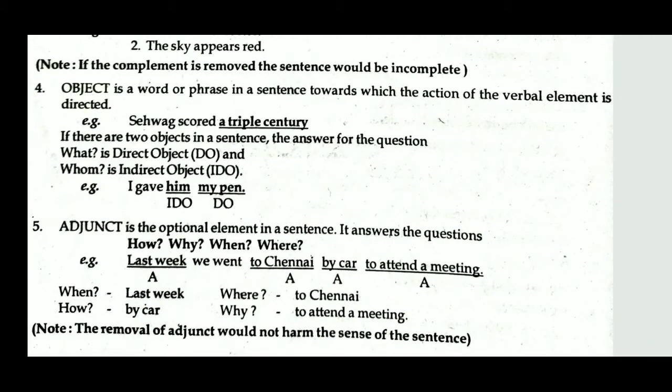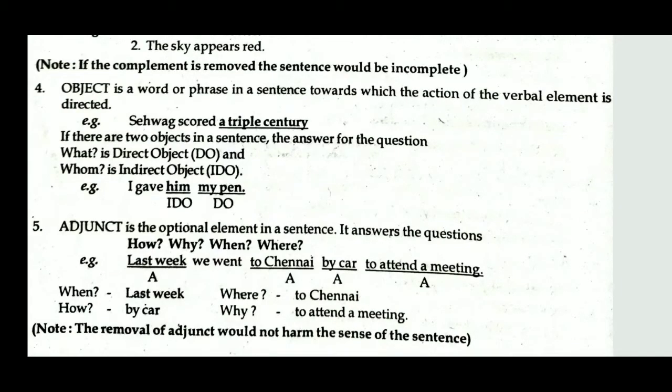You have to ask the question, what did I give? My pen. So the answer for what is my pen, which is the direct object. And the answer for whom: whom did I give my pen? Him. So the answer for whom, him, is the indirect object. So the pattern is: I is the subject, gave is the verb, him is the indirect object, my pen is the direct object.